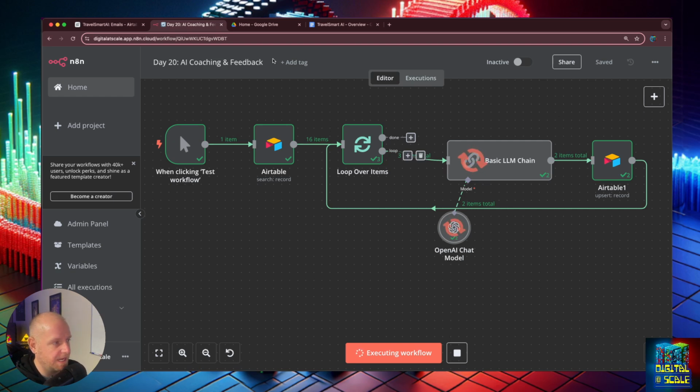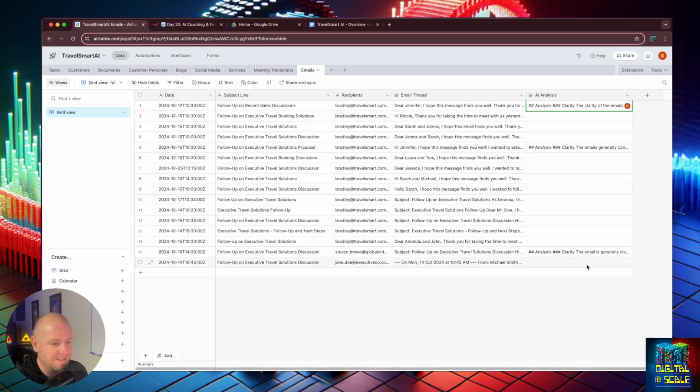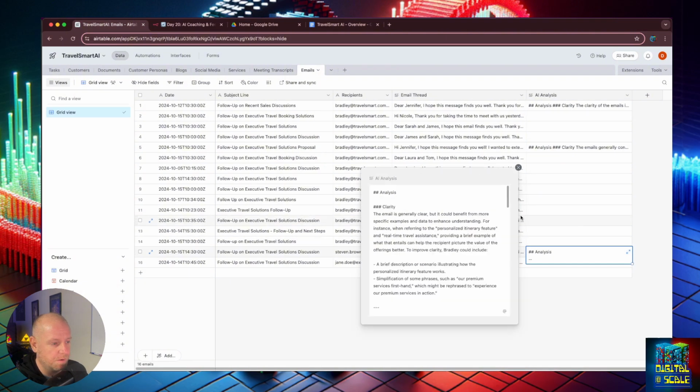So let's take a look at what's in this analysis as it works. We're going to open it up here. So clarity: the email is generally clear, but it could benefit from more specific examples and data to enhance understanding. For instance, when referring to the personalized itinerary feature in real-time travel assistance, providing a brief example of what that entails can help the recipient picture the value of the offerings.